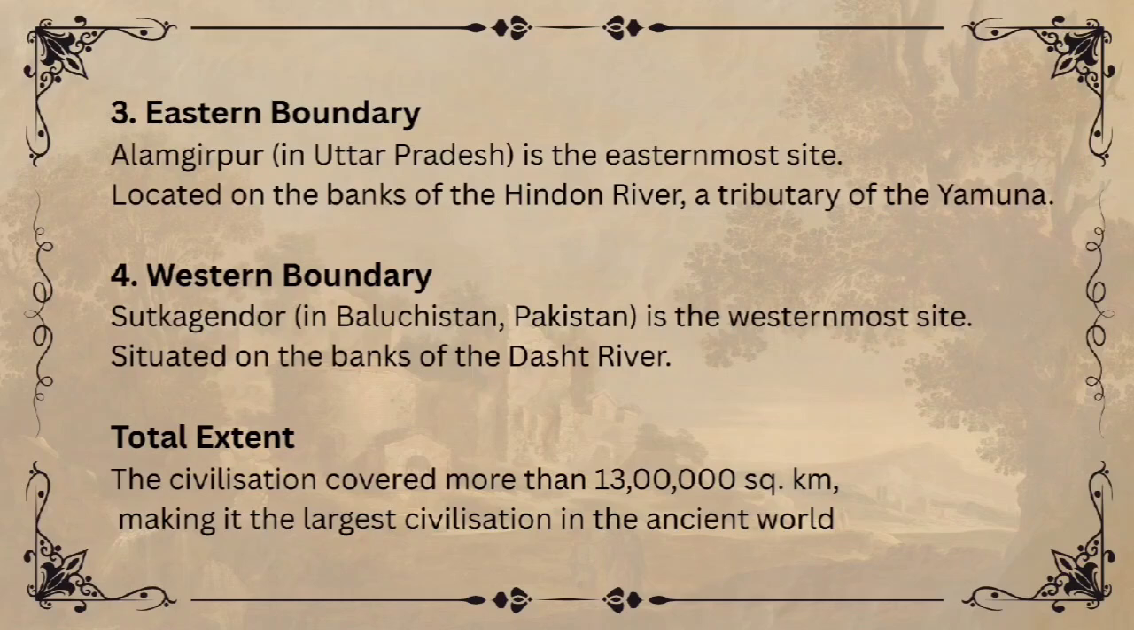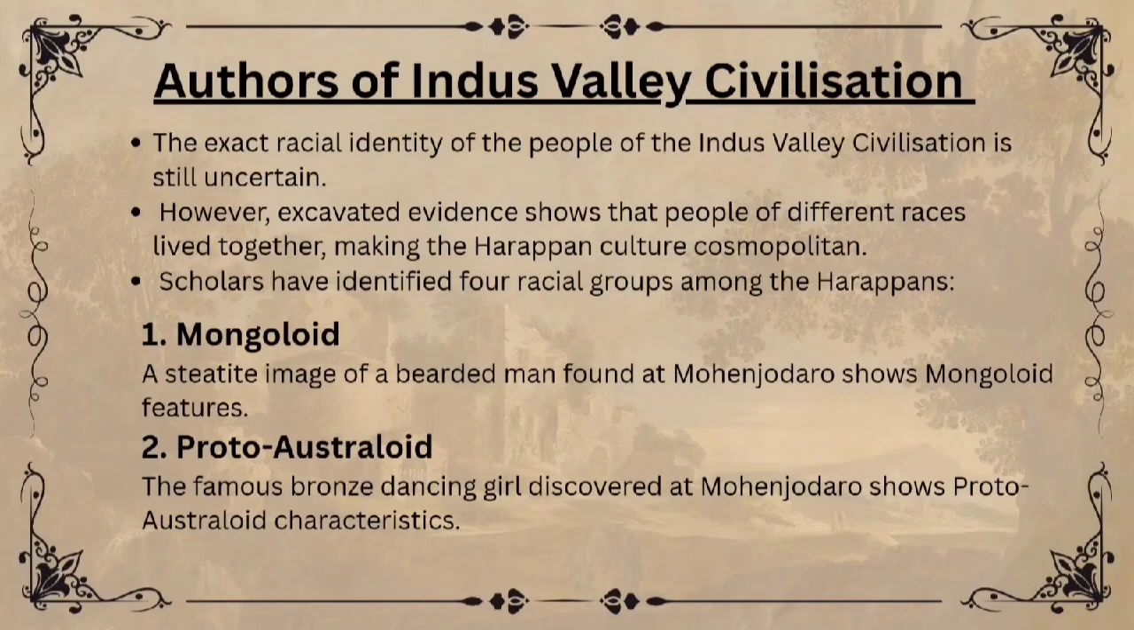Overall, the Indus Valley civilization covered an area of more than 13 lakh square kilometers. Because of this vast area, it is considered the largest civilization in the ancient world, even larger than civilizations of Mesopotamia and Egypt. Authors of Indus Valley Civilization.